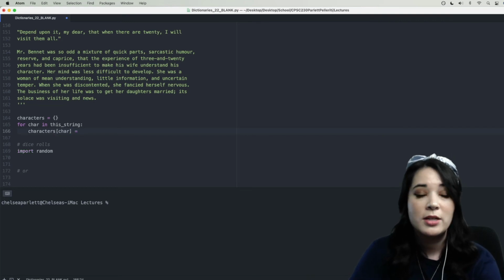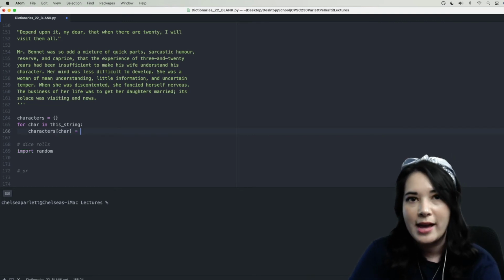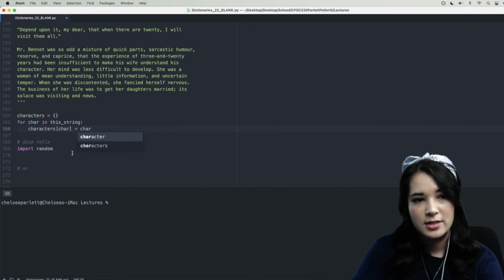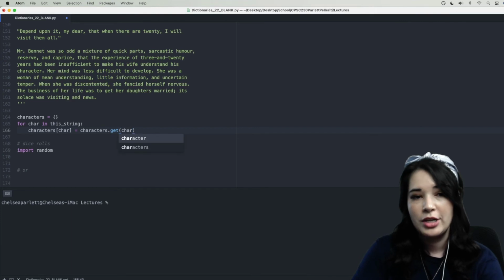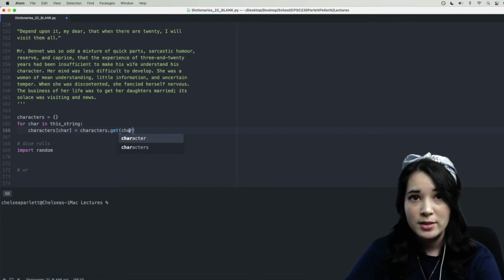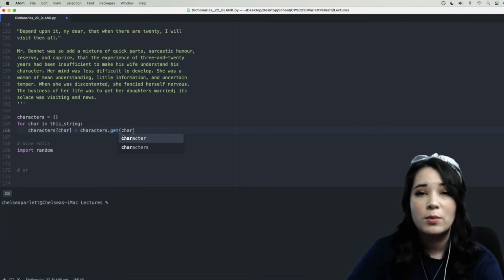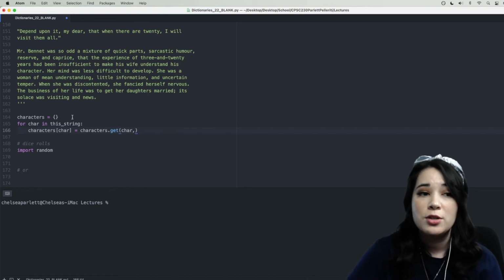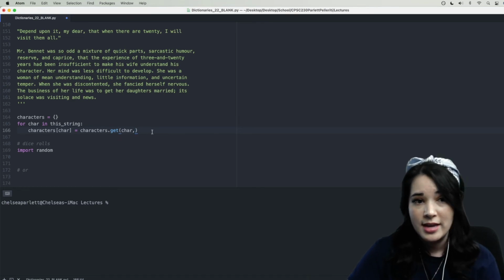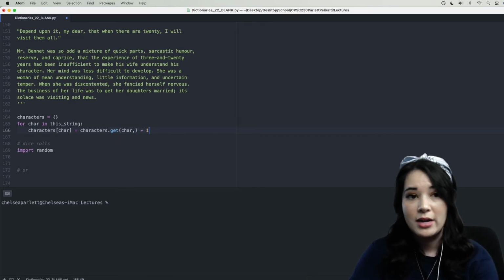And here's where I'm going to use our beautiful .get function. I'm going to say characters.get(char). So I'm trying to grab the value associated with the current character. So for instance, if it's capital C, I'm going to go into my characters dictionary, see if that key already exists. If it does, I'm just going to add 1, right?